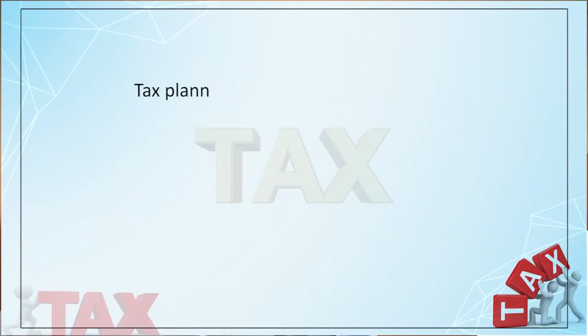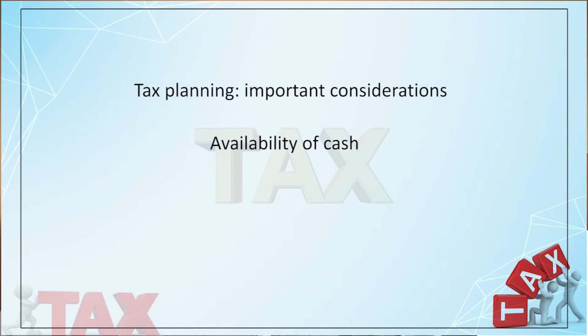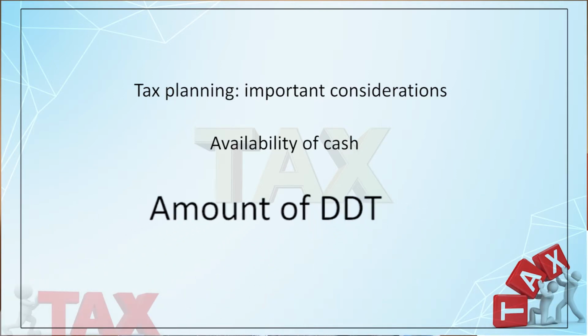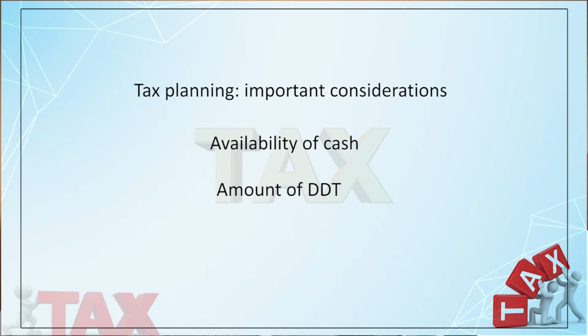So this is all about a dividend policy from the point of view of the company and the point of view of the shareholders. Now you may raise a question, what is the tax planning, sir? What is the tax planning? Now, basically, tax planning is whenever you pay dividend, you must consider your amount of cash available, plus you must also consider the total dividend distribution tax you have to pay accordingly.